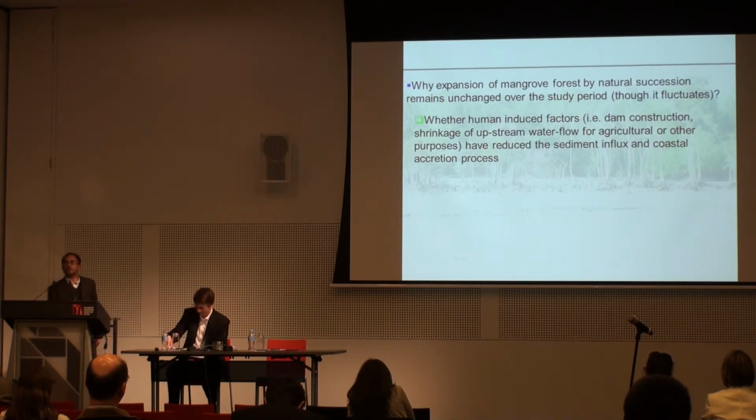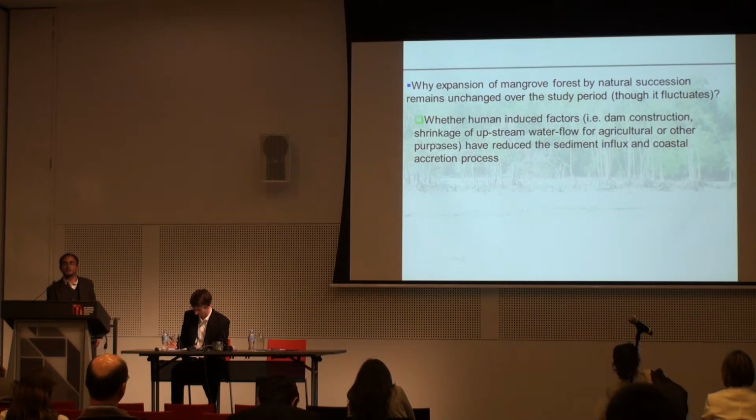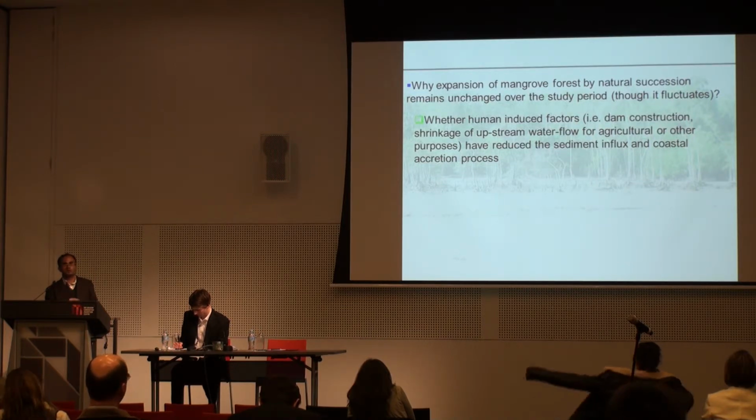And expansion of mangrove forest by natural succession remains unchanged over the study period. Why is it like that? Why is accretion not increasing? We don't know. But human-induced factors like dam construction have tremendously reduced upstream flow to the mangrove ecosystem, because of the use of freshwater for agricultural purposes.